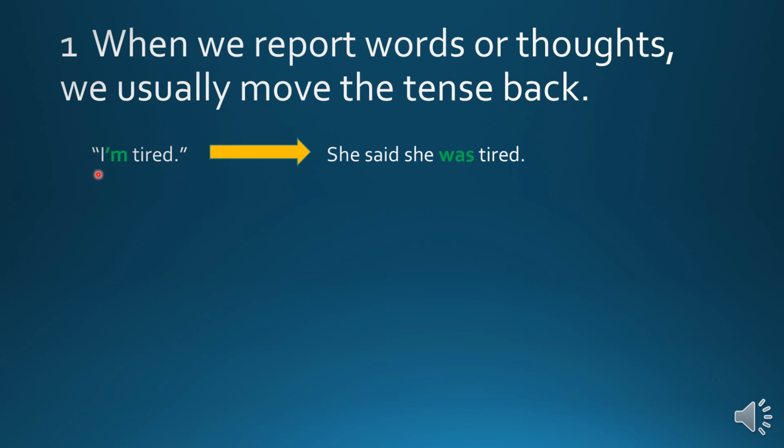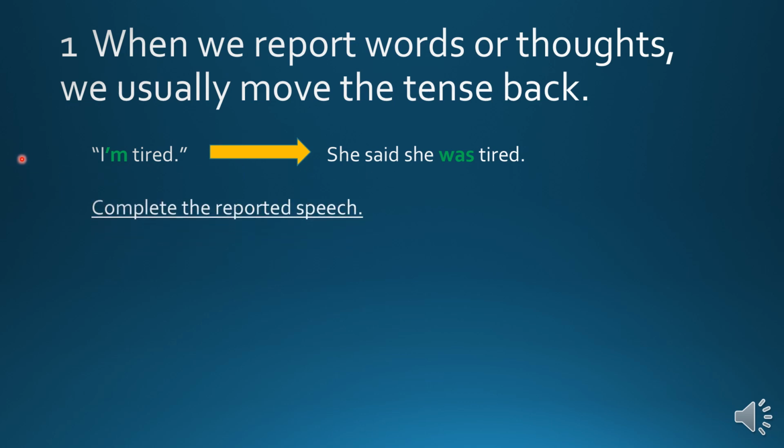So a woman said, "I'm tired." If I'm reporting this later, this is called reported speech. I say, "She said she was tired." So we go from direct speech, "I'm tired," in present simple, to "she said she was tired," in past simple. Right? From present simple to past simple. Direct speech to reported speech.